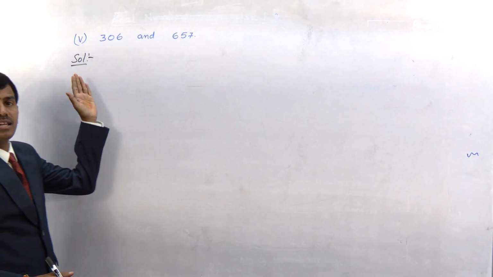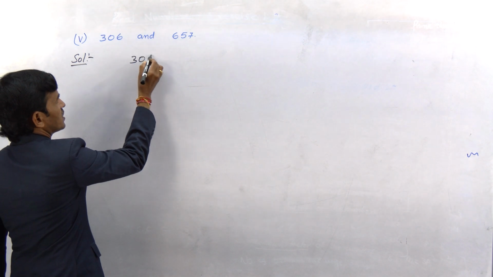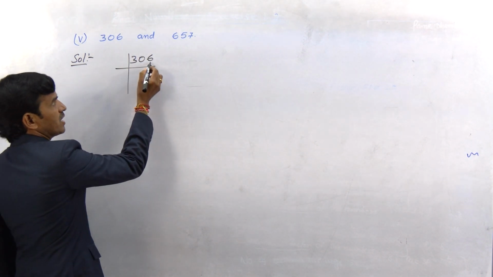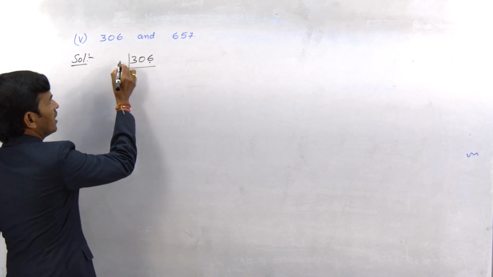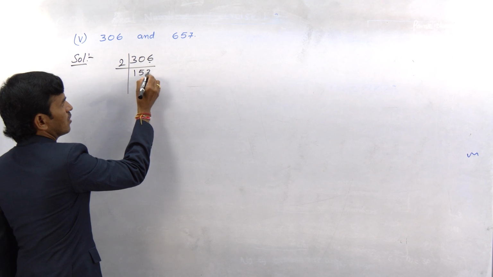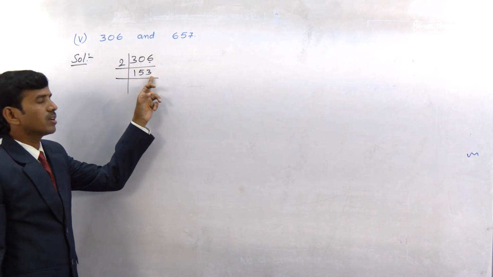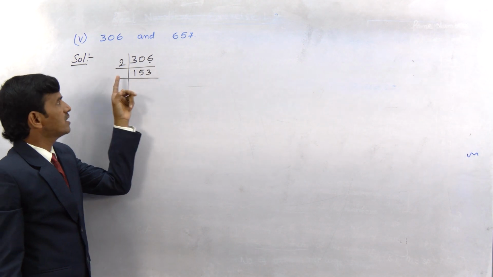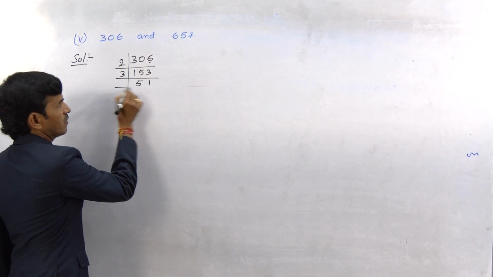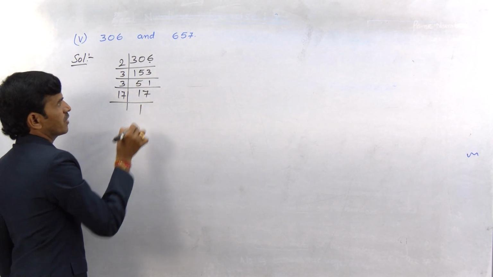Let us find the LCM and HCF of the following two numbers. Let us consider 306 first and find its prime factors. As the number ends with 6, we can divide this by 2. 2 1s are 2, 2 5s are 10, 2 3s are 6. Next, as the sum of the digits is divisible by 3, we can also divide by 3. 3 5s are 15, 3 1s are 3. Next, 3 17s are 51, 17 1s are 17.